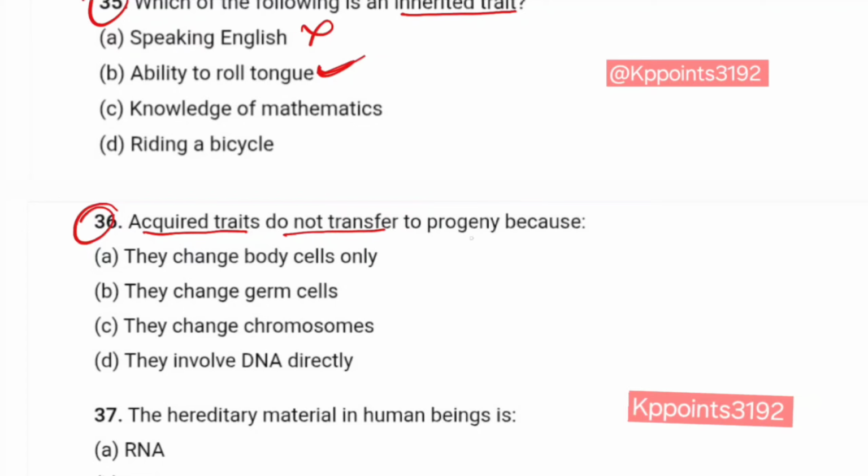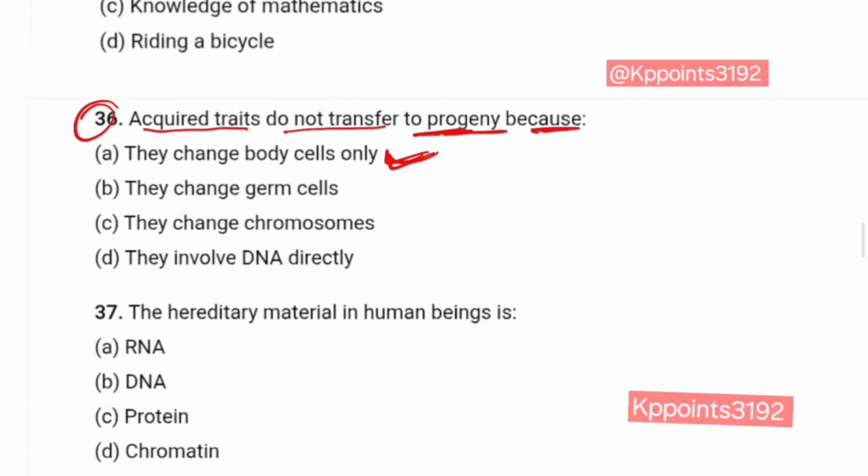Question number 36. Acquired traits do not transfer to the next generation because they change body cells only? Yes. Because of somatic cells.